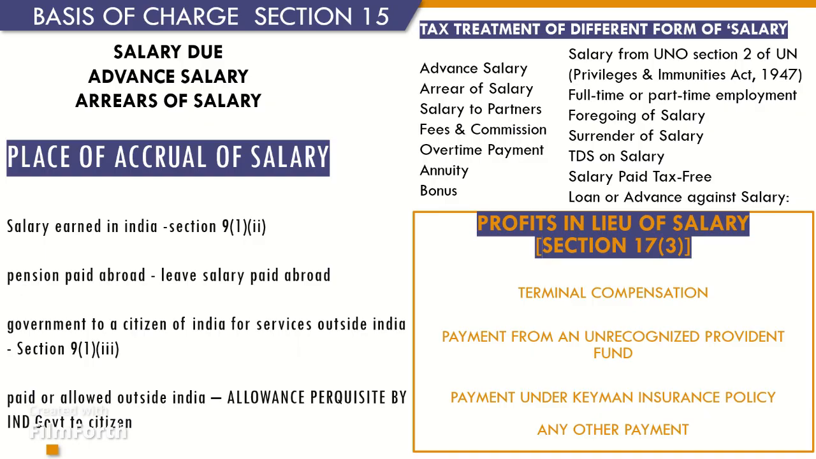Annuity received by a present employer is to be taxed as salary. It does not matter whether it is paid in pursuance of a contractual obligation or voluntarily. Annuity received from a past employer is taxable as profit in lieu of salary. Annuity received from a person other than an employer is taxable as income from other sources.